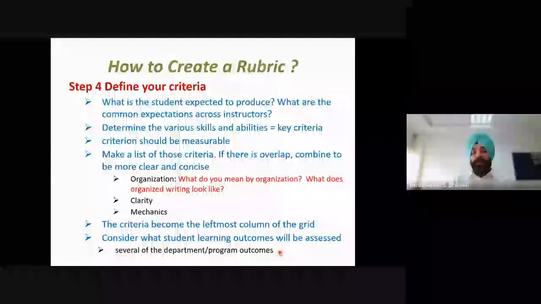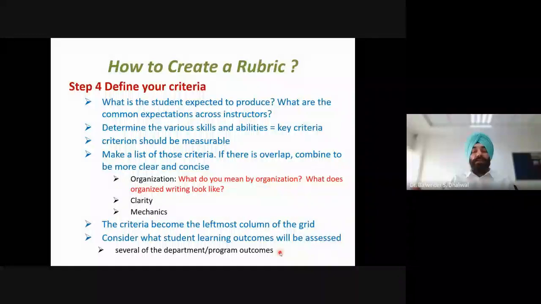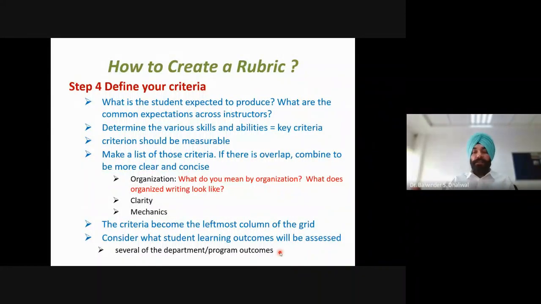Or similarly, there may be focus on how the student collected the literature for that seminar. Depending upon what learning outcomes are focused, we need to include criteria according to that only, so that we are ultimately able to achieve the department or program outcomes by the use of these rubrics.